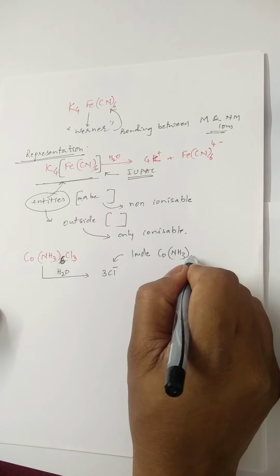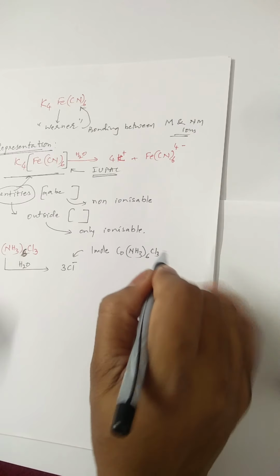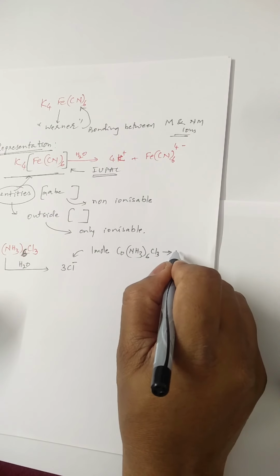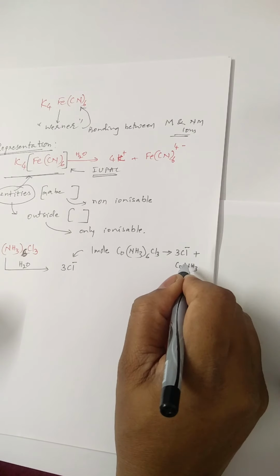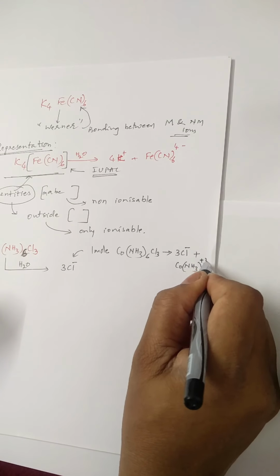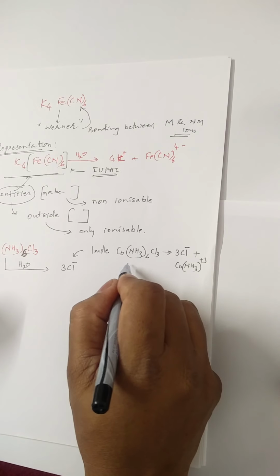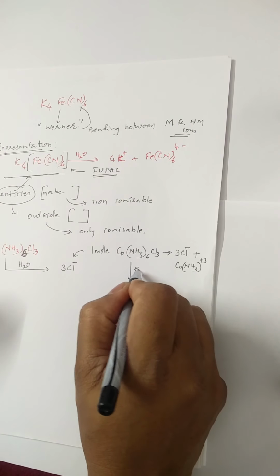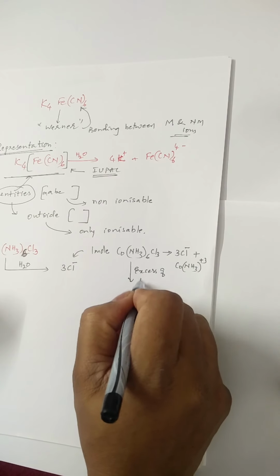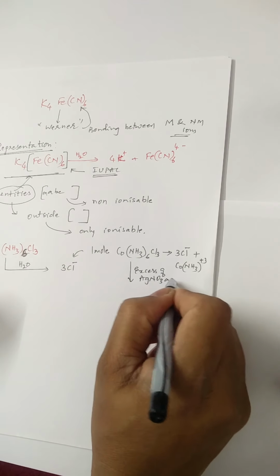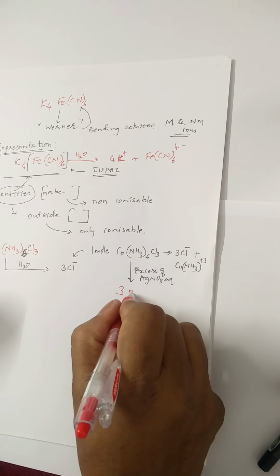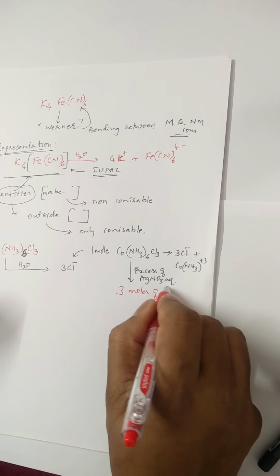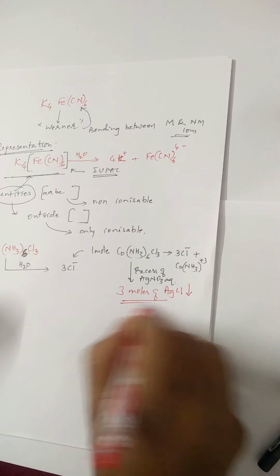When 1 mole of Co(NH3)6Cl3 is added to water, we will get 3 Cl- along with [Co(NH3)6]3+. Okay, when this is treated with excess of AgNO3 aqueous solution, we will get 3 moles of AgCl precipitate.